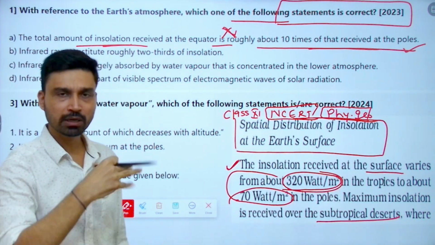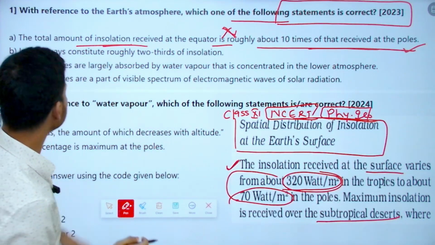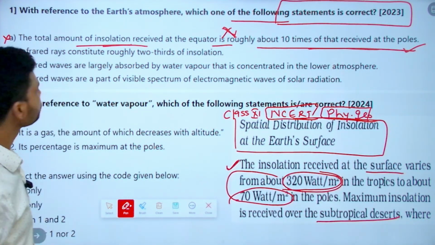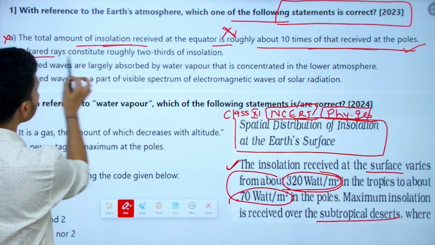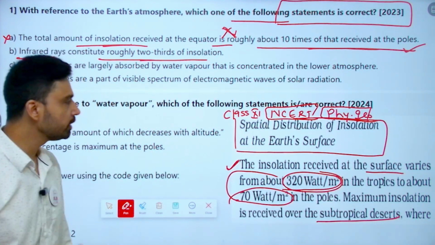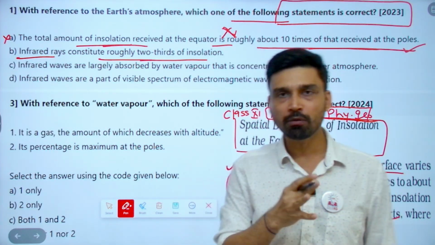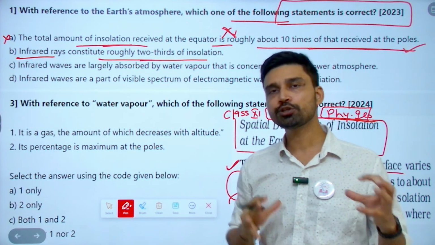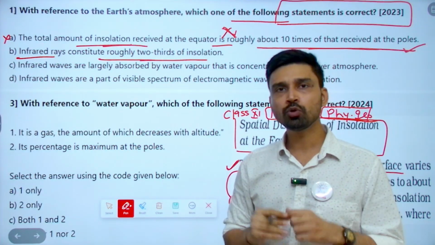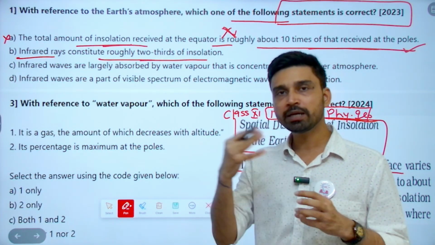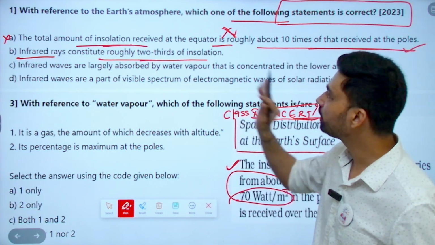It can be around 5 times more than that, not 10 times. That means this statement is incorrect. Second, infrared constitutes roughly 2/3 of the insolation. We know that most of the energy we receive from the sun comes in the form of 3 major wavelengths: ultraviolet, infrared, and visible. So ultraviolet and infrared consist of the maximum amount of energy. We know about that.